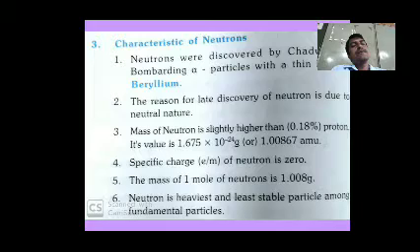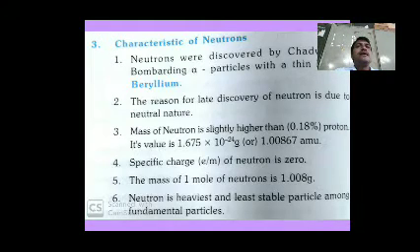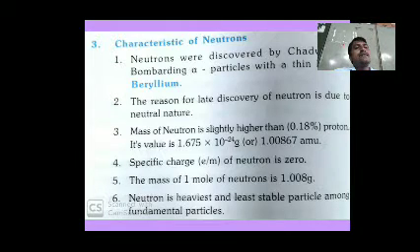Its value is 1.675 into 10 to the power of minus 24 grams or 1.00867 AMU. Specific charge of a neutron is 0. The mass of 1 mole of neutrons is 1.008 grams. Neutron is the heaviest and least stable particle among fundamental particles.